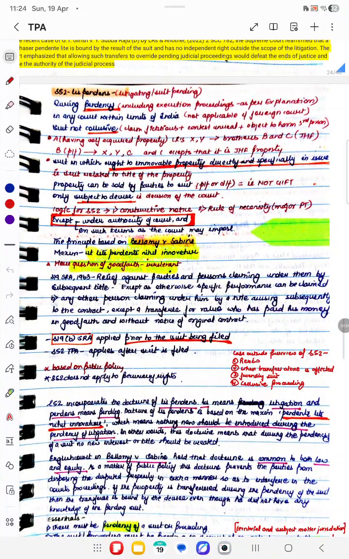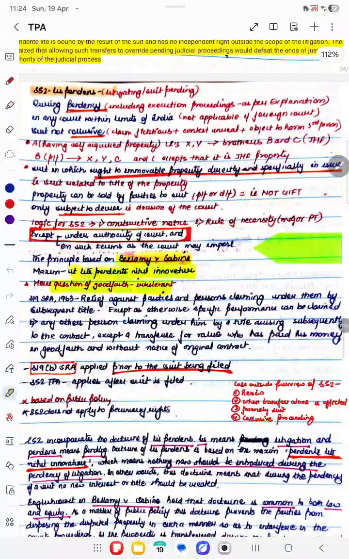And now we will be beginning with a new topic from the Transfer of Property Act, and it is Lis Pendens. Lis Pendens is provided under Section 52 of the Transfer of Property Act, 1882. It says during the pendency of a suit in a court within the limits of India, the suit should not be collusive, and the suit should be one in which the right to immovable property is directly and substantially in issue. If the property is sold in such a case, then it is sold only subject to the decree.